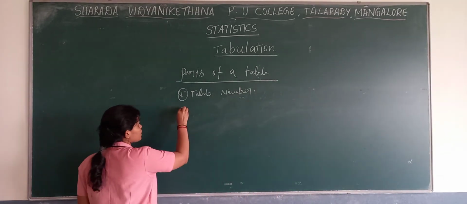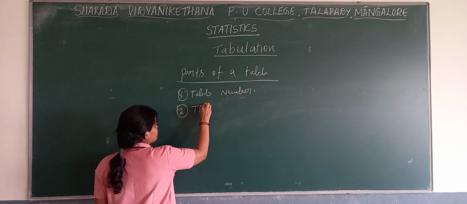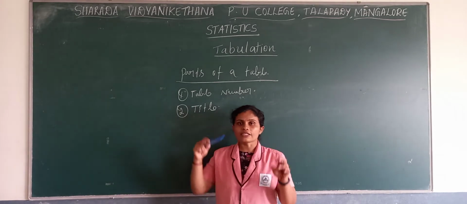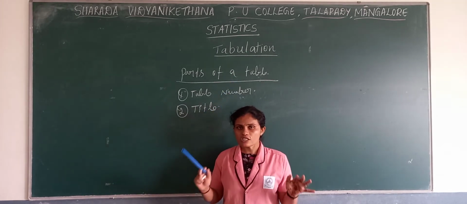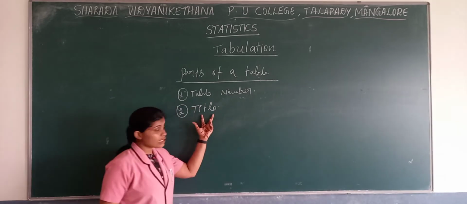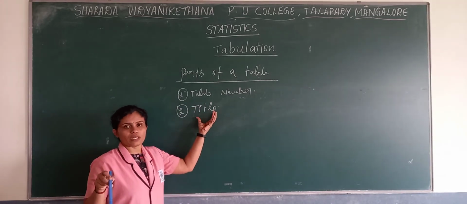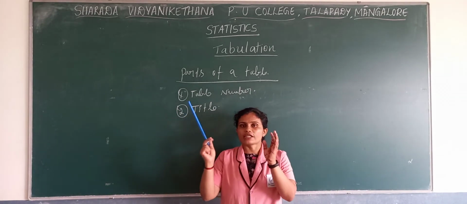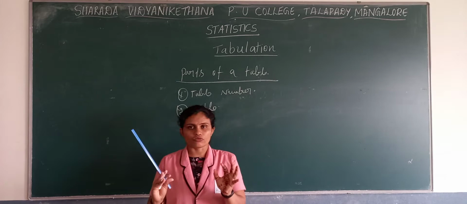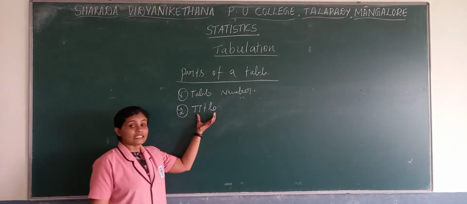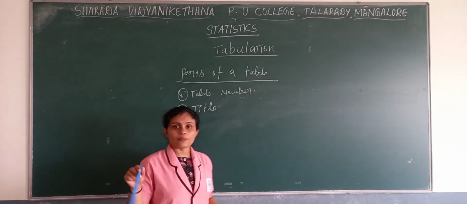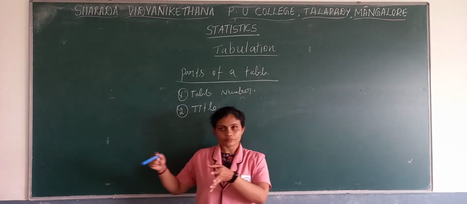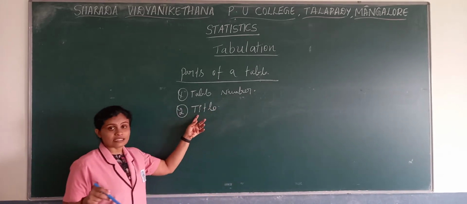Then after the table number comes the title. What is the title? We write the title at the top of the table in bold letters, and it should contain the content of that table, what we are preparing the table about. When we read the title, we need to understand what information this table contains. That we call the title.